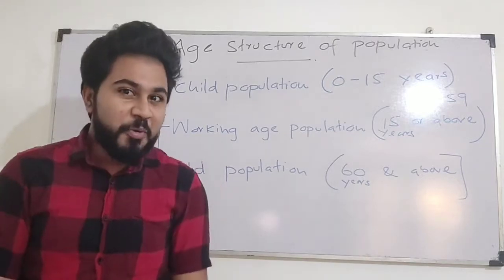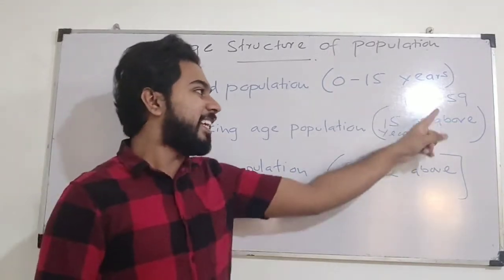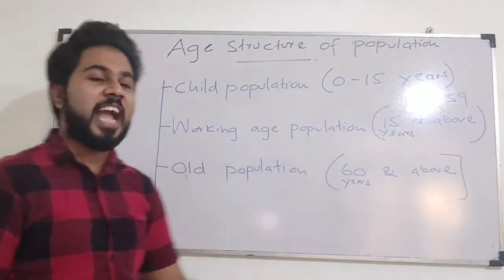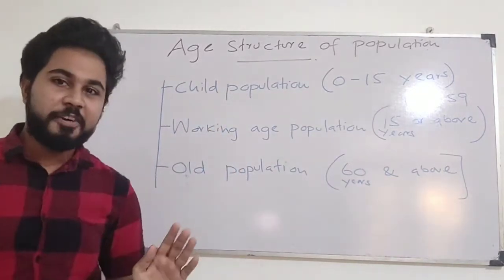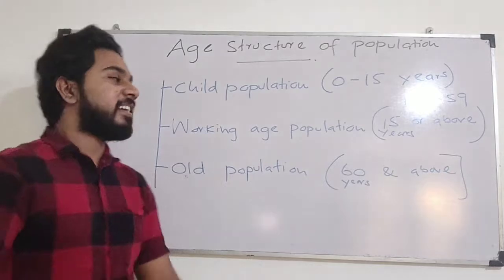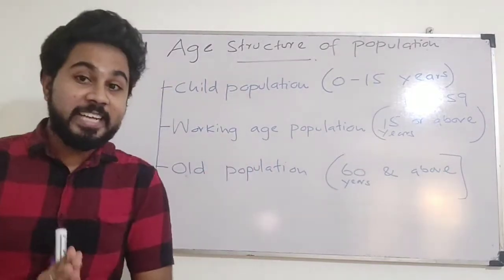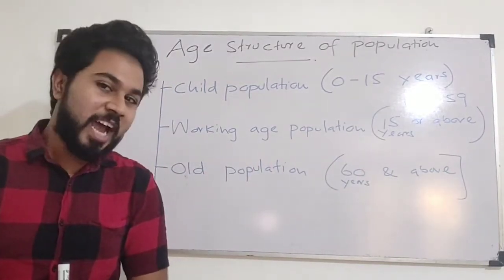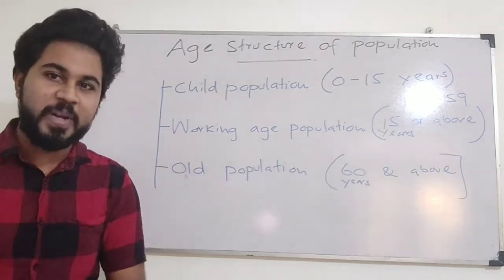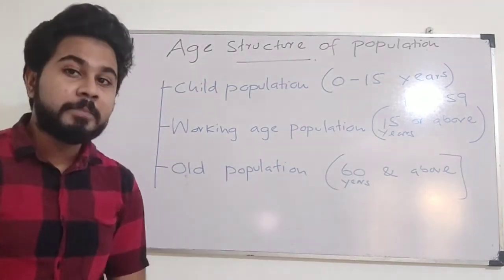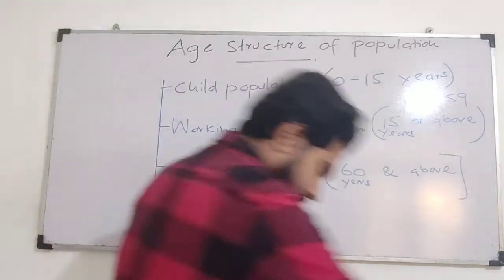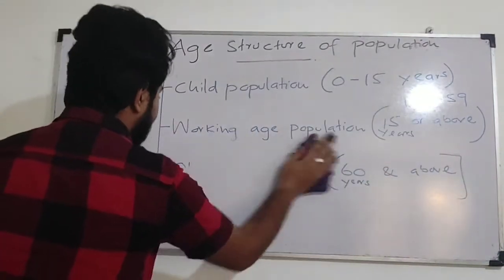So everybody between 15 and 59 is considered the working age population. Am I clear for everyone? Okay, so there are three age structures in Sri Lanka: child population, working age population, and old population or adult population. Clear? Super.